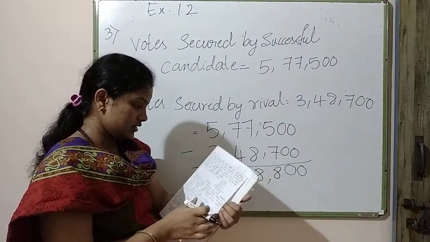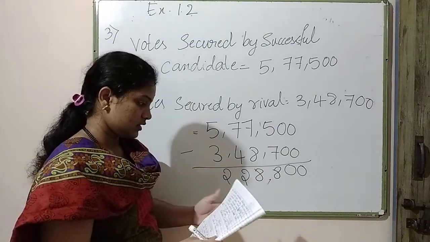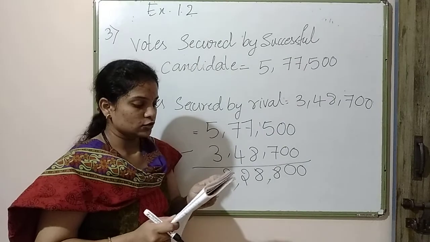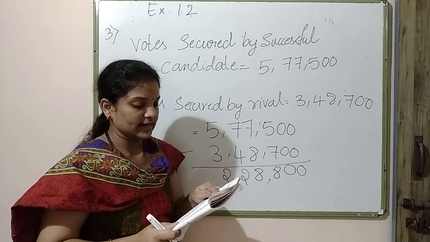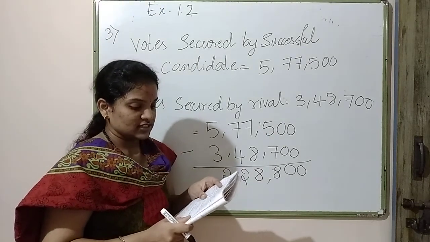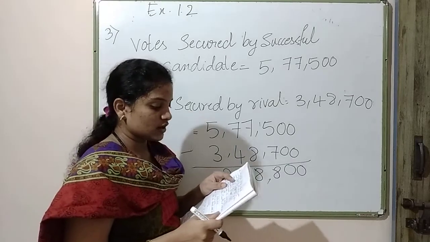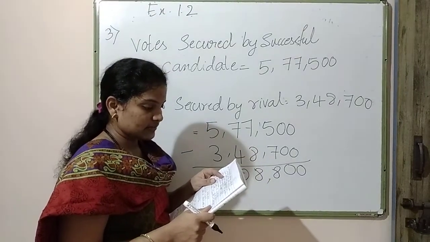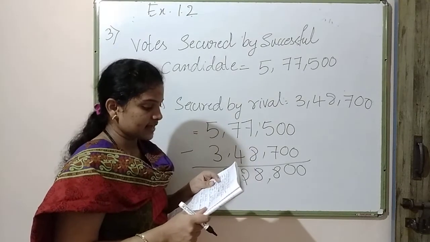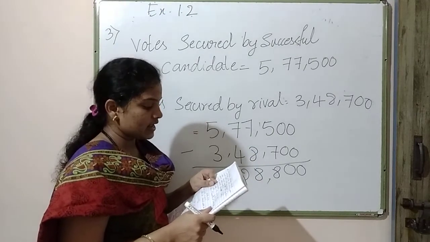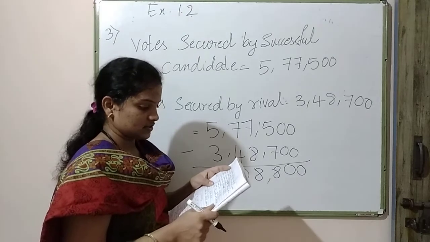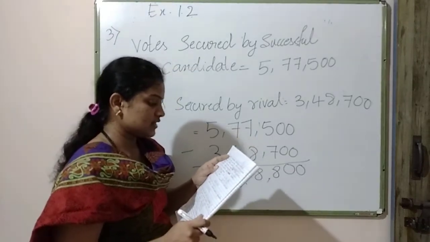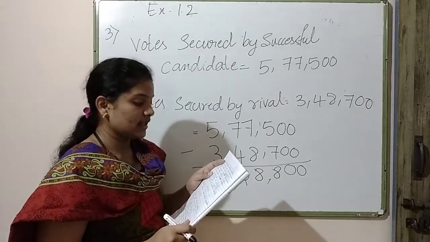Now let us see one more example. Kirti Bookstore sold books worth rupees of 2,85,891 in the first week of June, and the books worth rupees of 4,768 in the second week. How much was the sale for the 2 weeks together? Okay, this is so simple example. In which week was the sale greater and by how much?